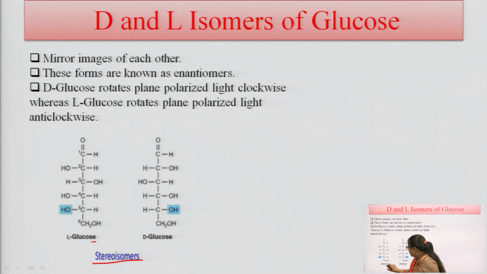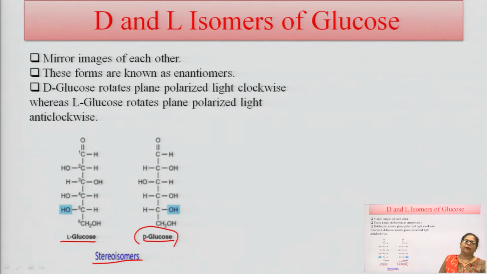This is the synthetic form, and this is the natural form of carbohydrate. So, L glucose rotates the plane of polarized light towards the left side, the anticlockwise side, and this D glucose, which is the natural form, rotates the plane of polarized light towards the clockwise direction.